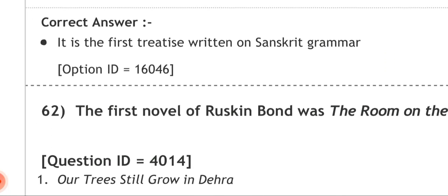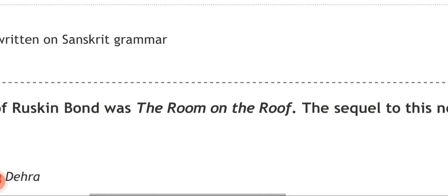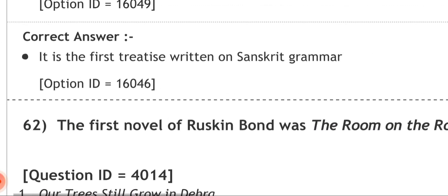Next question. The first novel of Ruskin Bond was The Room on the Roof. The sequel to this novel is. So this kind of question you can expect. That's why you have to know every work, when it was published and what is the chronological order of it, about the famous writers. So it is one of those questions that I have already talked about.